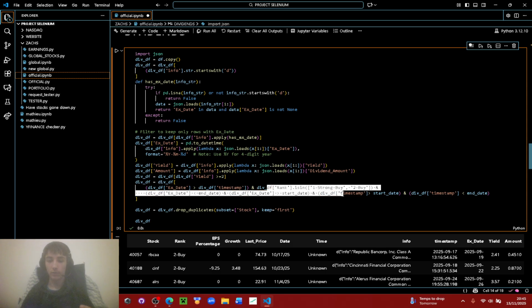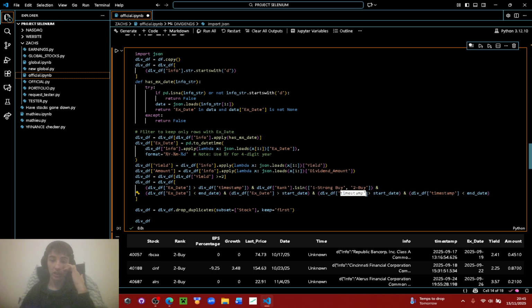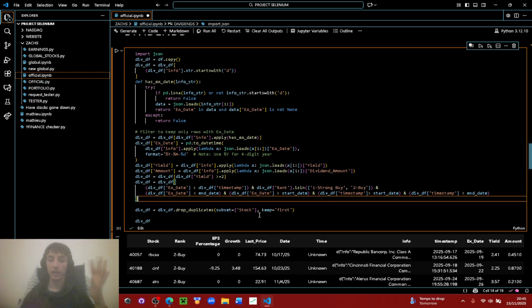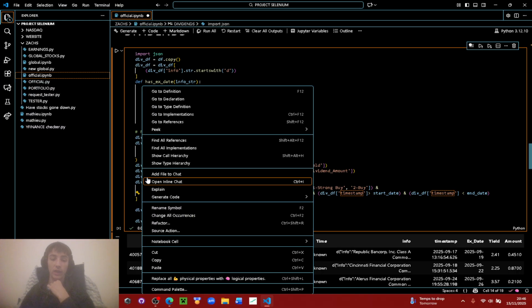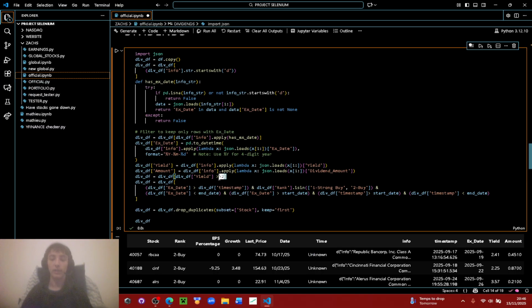Again, the rank needs to be 1 or 2. And then the dates need to be between the end and start date, so again, that time frame. Again, this is just checking that it is between that time frame. So not only does the X-date need to be, but also the time it was looked up in the stock page, and then timestamp inferior to end date. And the last filter that we apply is this yield. So the dividend yield needs to be bigger than 2, otherwise it's not really worth it.